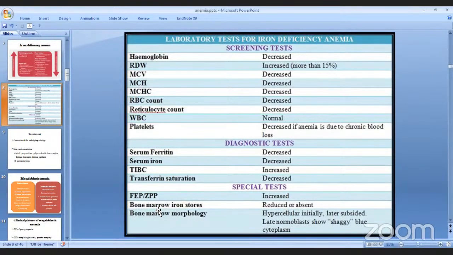Bone marrow iron stores पनि हेर्न सकिन्छ, or bone marrow morphology पनि हेर्न सकिन्छ. But then we really don't need to do this when we can diagnose it by just looking at our iron stores है. Bone marrow morphology मा चाहिँ hypercellular हुन्छ initially because the body lacks RBCs. So के हुन्छ त भन्दा bone marrow activity increase भएर चाहिँ hypercellular हुन सक्छ.